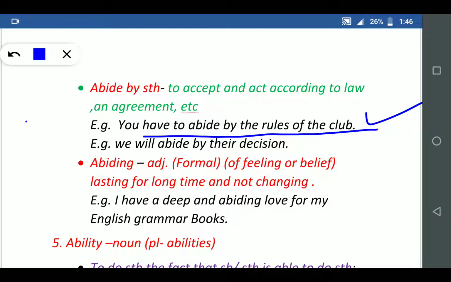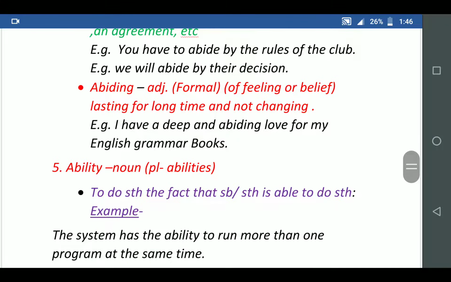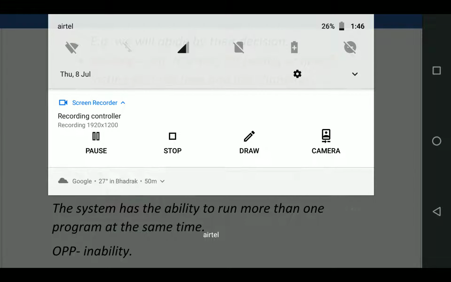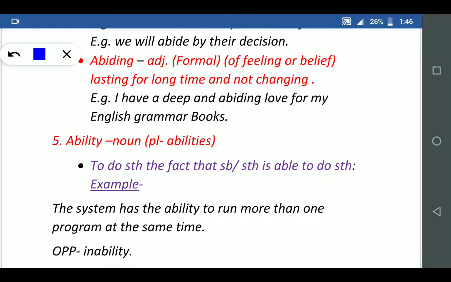Then we'll proceed to the next word, abiding. Abiding means a formal feeling of belief lasting for a long time, not changing. I have a deep and abiding love for my English grammar book. You can also write, I have a deep and abiding love for my family, my brother, my sister, etc.